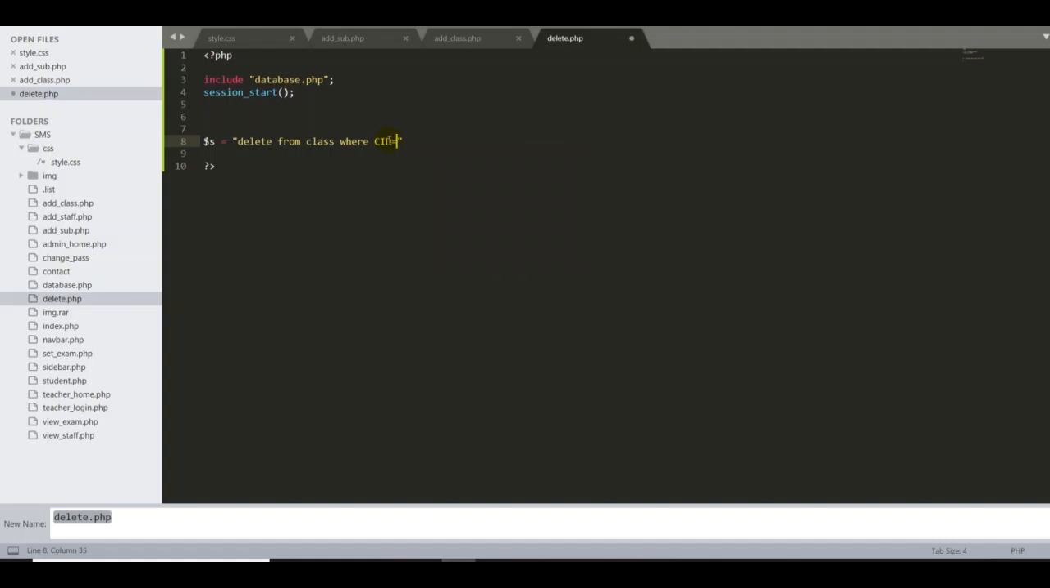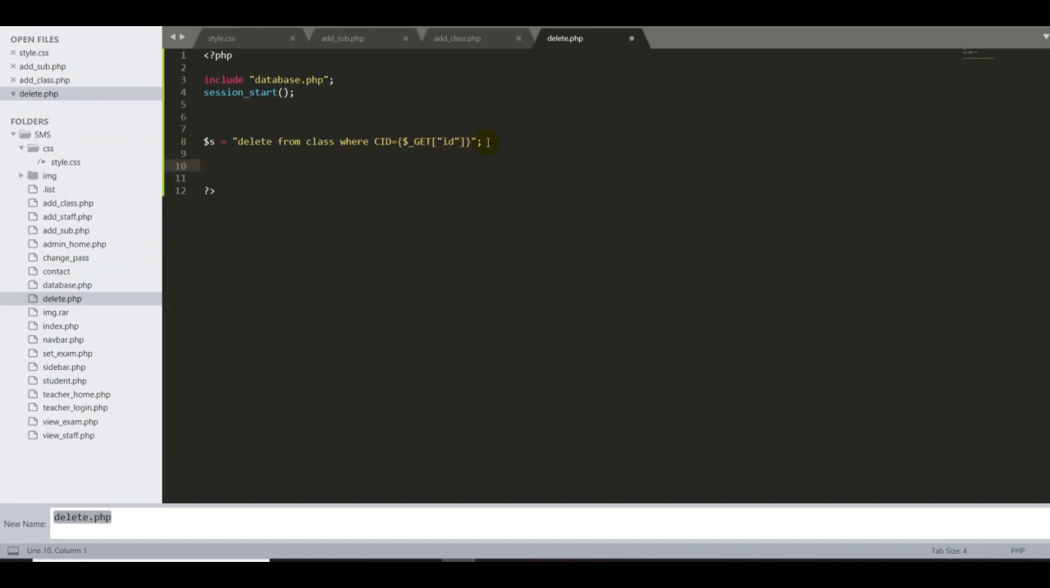an open curly brace, then $_GET, then square brackets with 'id'. Maybe you're confused why I'm doing this, deleting from CID with the GET ID. I'll tell you a little later because I want to create one more tag, and I'll explain it later. Give me some time.